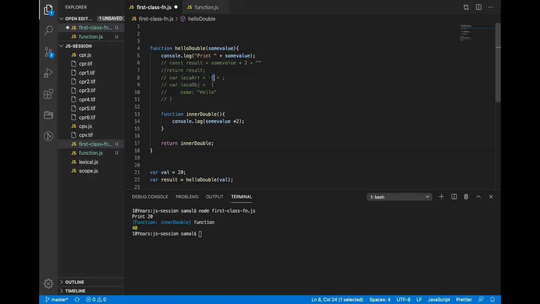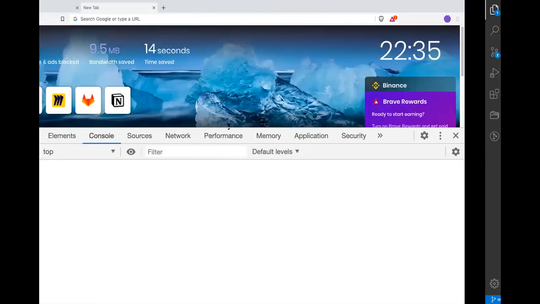If there is a value, it will use that value. If there is no value, it will basically create an empty string. Let me just show you that.